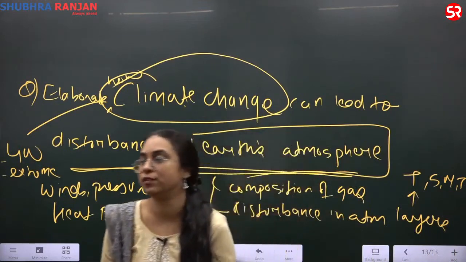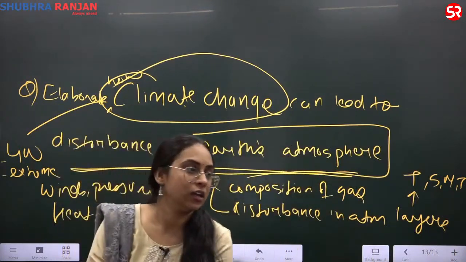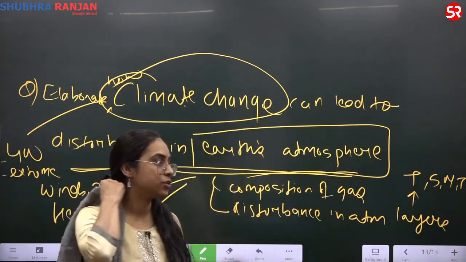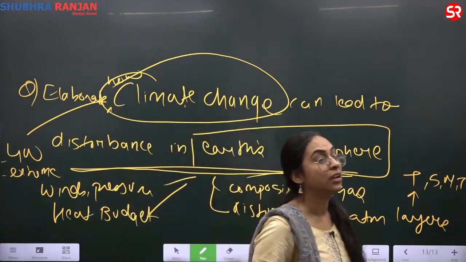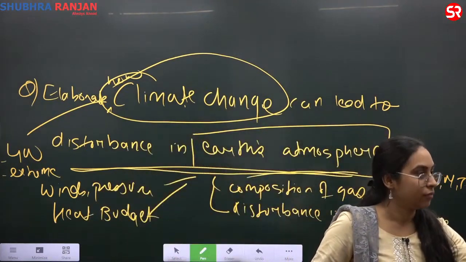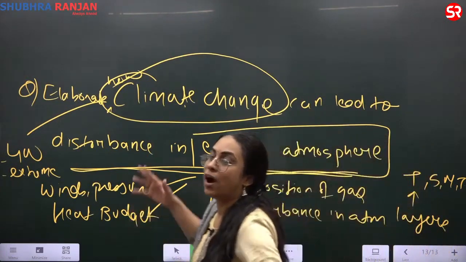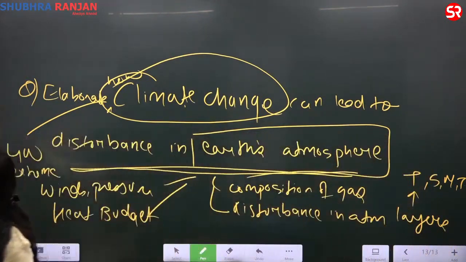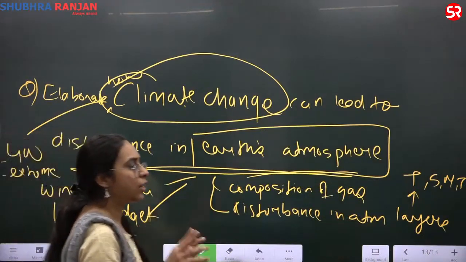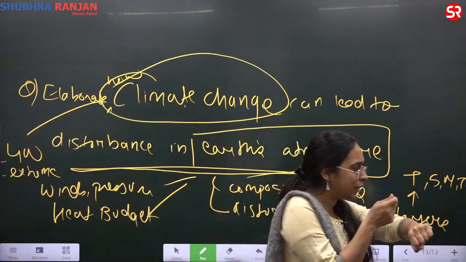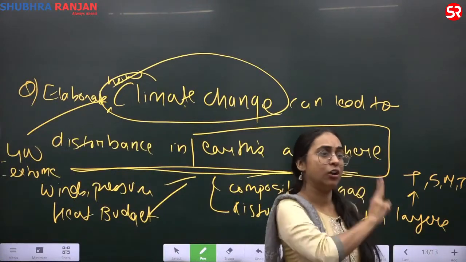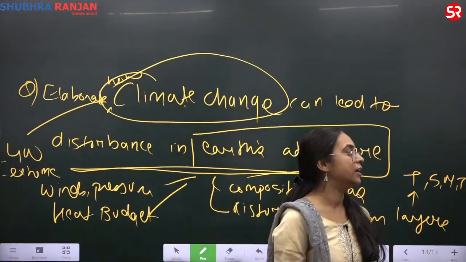Then you know what is atmosphere. What do we study in atmosphere? We study gases, layering, heat budget, pressure, winds, jet streams, upper tropospheric winds, Rossby waves. You have to then take your answer to the next level. Ozone layer. So you are trying to break it, look at things scientifically and establish the links between them.